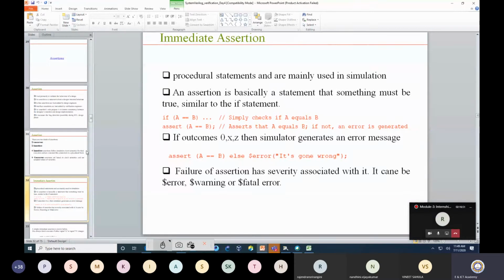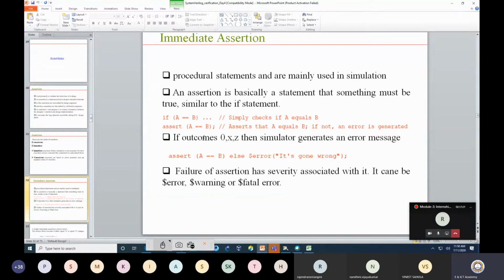Now, what is the difference between an assertion and your condition statement? An immediate assertion is somewhat a procedural statement and is mainly used in simulation. Now, if I write if A equal to B, and if I write assert A equal to B, there is a difference. When I consider if A equal to B, this is a conditional statement.